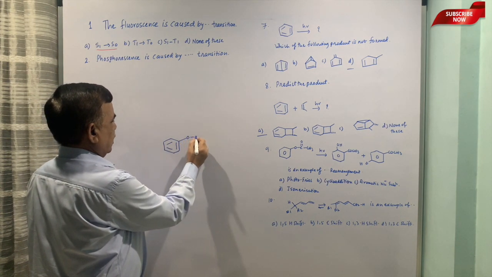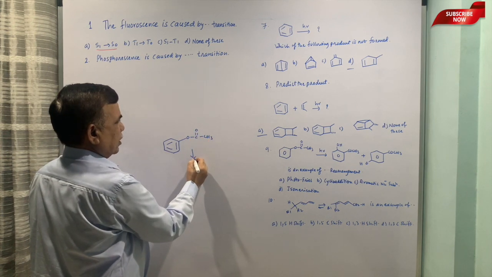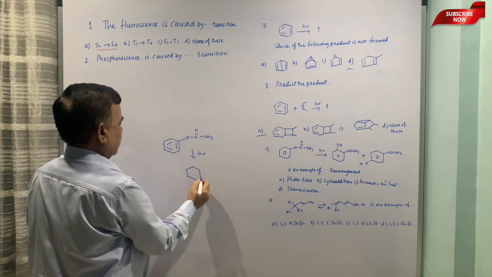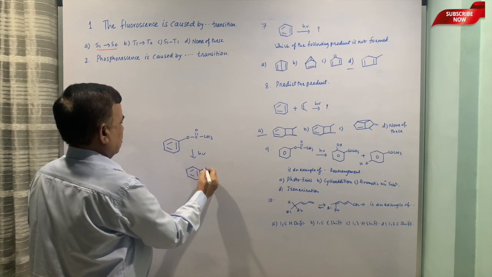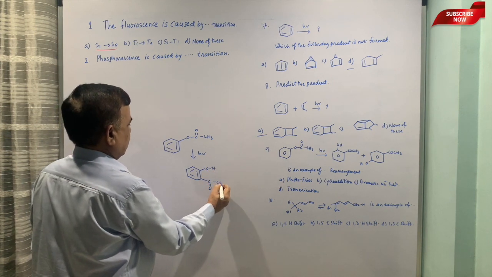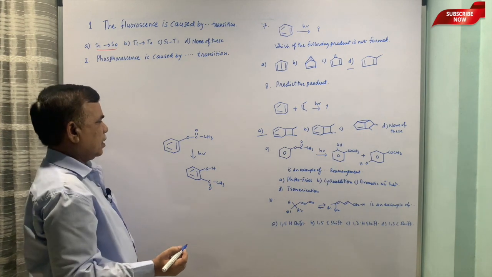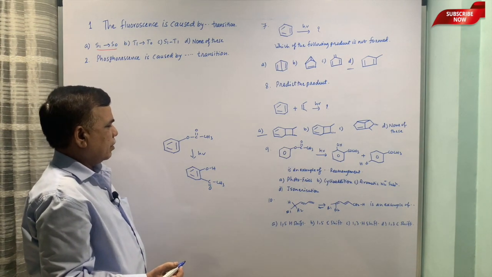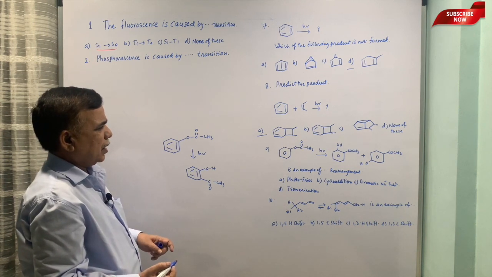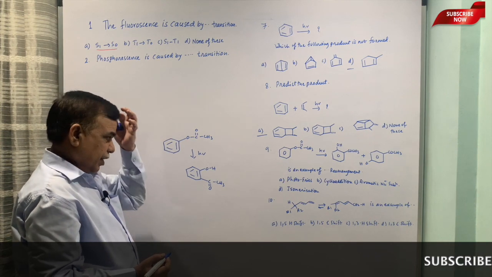Then the next one: this compound is treated with light, and you get those two compounds, OH and COCH3. Of course, this is an example of Fries rearrangement.